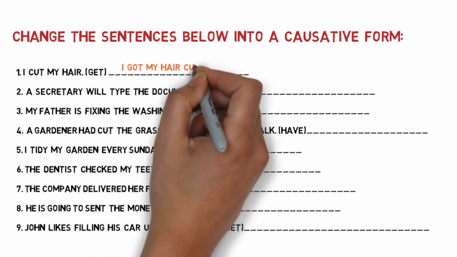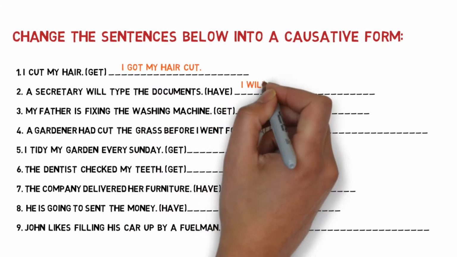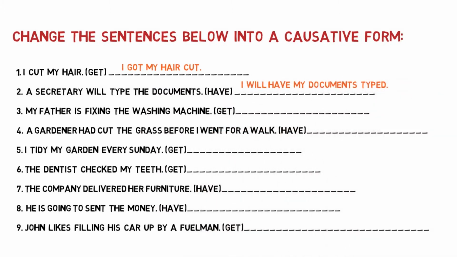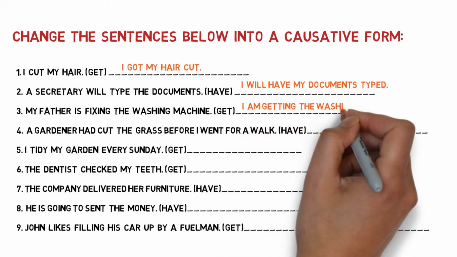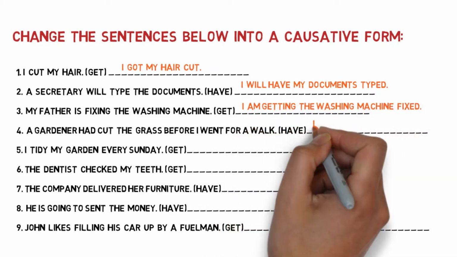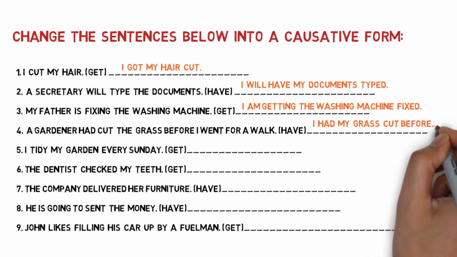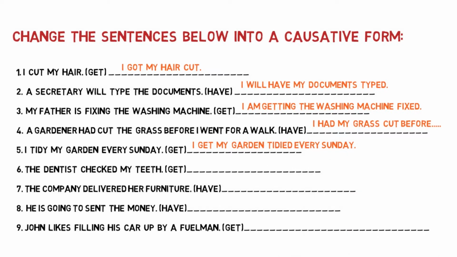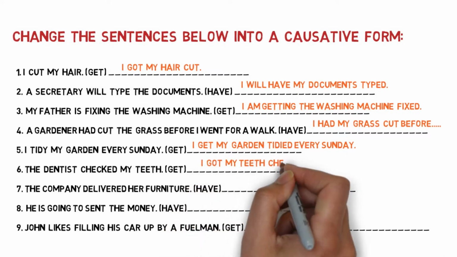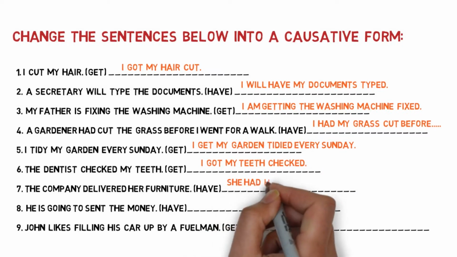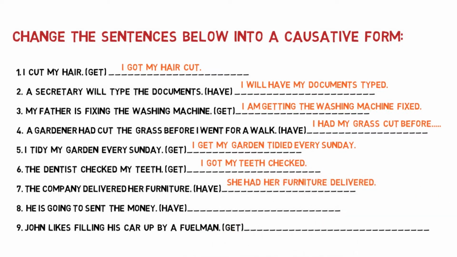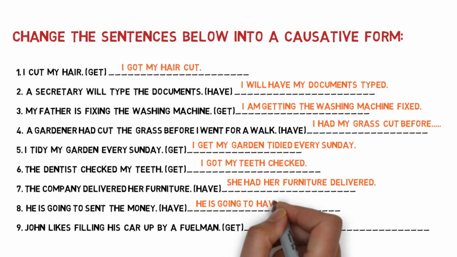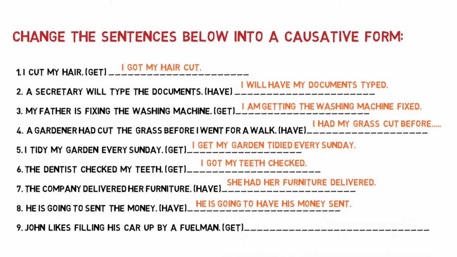Okay, let's check your answers. I got my hair cut. Number 2, I will have my documents typed. I am getting the washing machine fixed. I had my grass cut before. I get my garden tidied every Sunday. I got my teeth checked. She had her furniture delivered. He is going to have his money sent. John liked getting his car filled up.